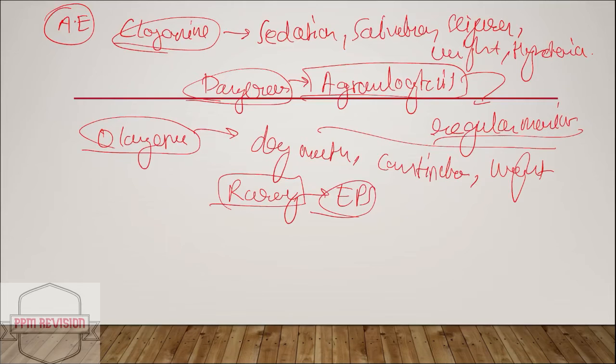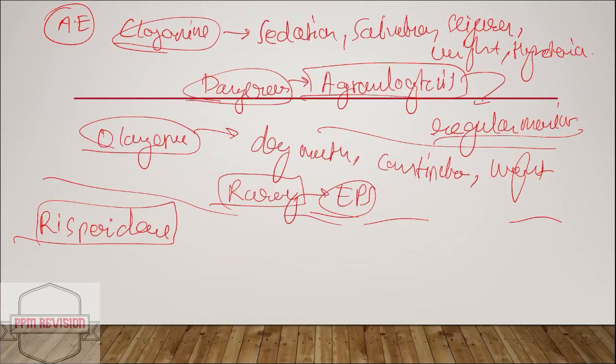Okay, and to add a short note, we'll be looking at risperidone as well. This is also an important drug, and as we know, it is an atypical antipsychotic. It blocks D2 and 5-HT2 and also the alpha-1 adrenergic and H1 receptors, and EPS is low.